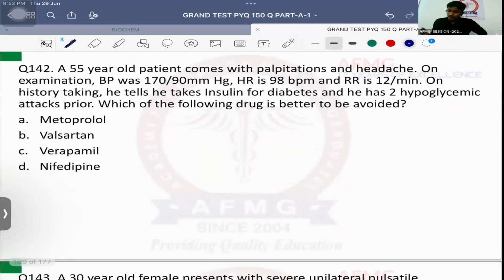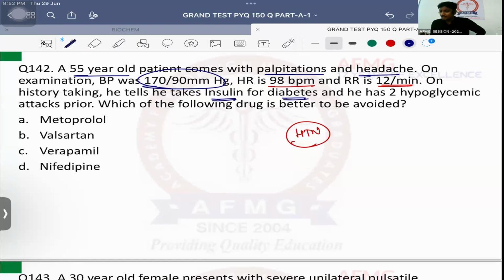Question 142. We'll do up to 150 and then we'll call off the session. A 55-year-old patient comes with palpitations and headache. On examination, blood pressure was 170 by 90 millimeter of mercury. That means the patient was having hypertension. Heart rate is 98 beats per minute, tachycardia. Respiratory rate is around 12 breaths per minute. On history taking, he takes insulin for diabetes and has had 2 hypoglycemic attacks prior. Which of the following drugs is better to be avoided?